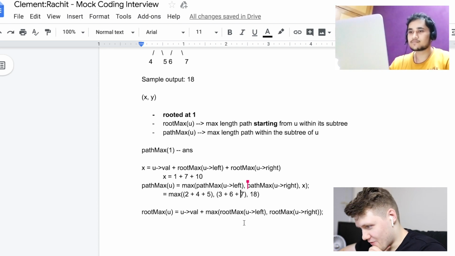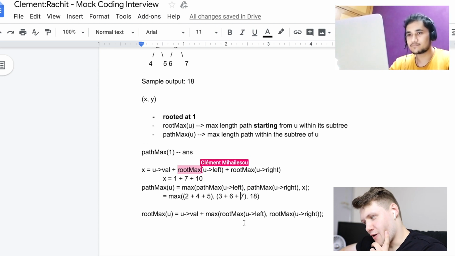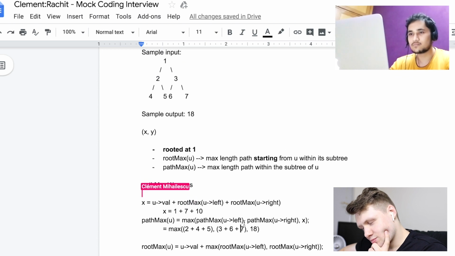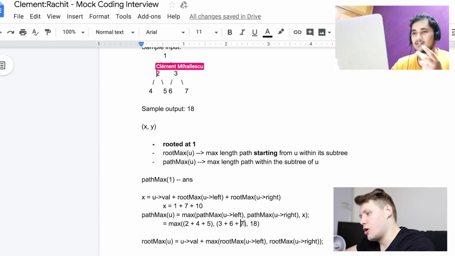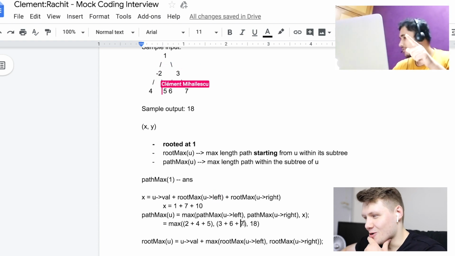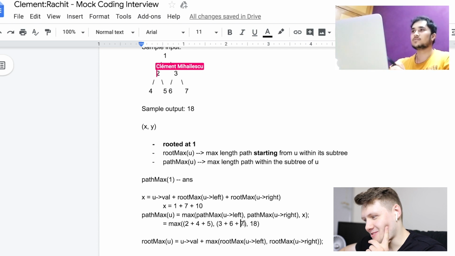What happens if the root max of u left, instead of being 7, let's assume that these are all... Just hold on for a second. A phone, no problem.